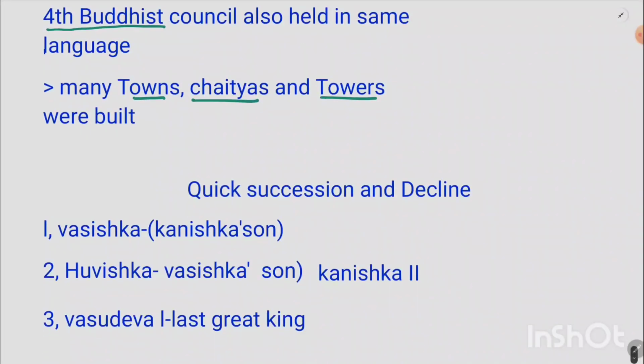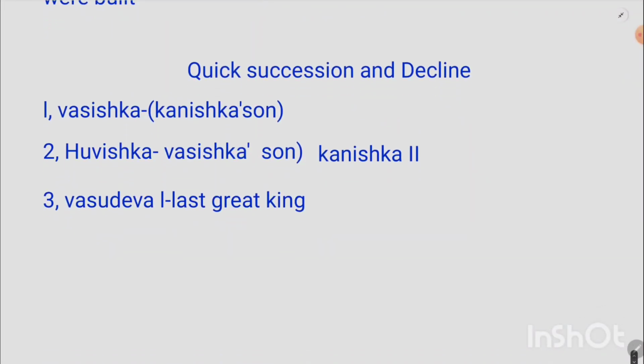After the death of Kanishk, there was a quick succession through which his son Vashishka came to power. After Vashishka, his son Huvishka, also known as Kanishka II, came to power. After Huvishka, his son Vasudeva I came to power, who is supposed to be the last great king of the Kushan Empire. After that, the Kushan Empire started to disintegrate, there was no major ruler, and this is how the Kushans became extinct.